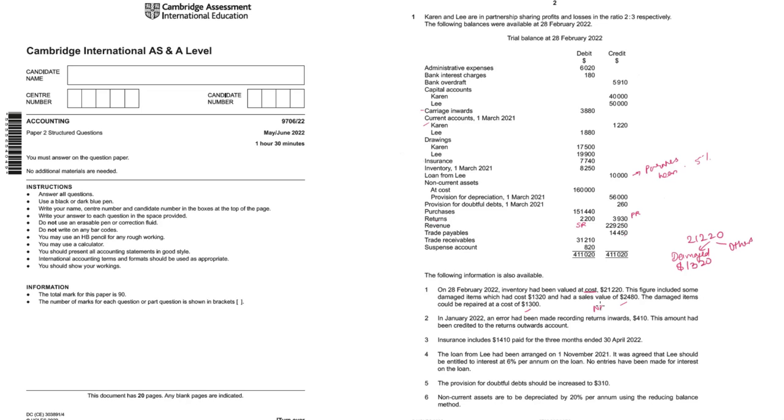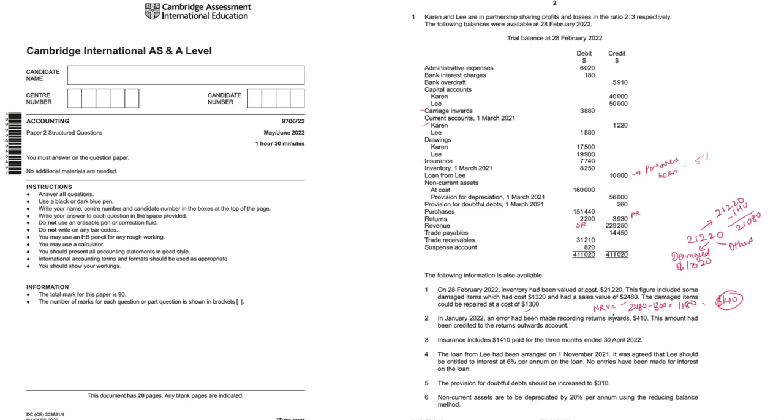So how much would be the NRV? Selling price 2480 minus 1300, 1180. How much is the cost? 1320. So definitely we will have to value the inventory not at cost but at NRV. So how much is the difference? $140 we will have to reduce from the closing inventory to account for this. So the closing inventory that you will consider will be 21,220 minus 140, so 21,080.